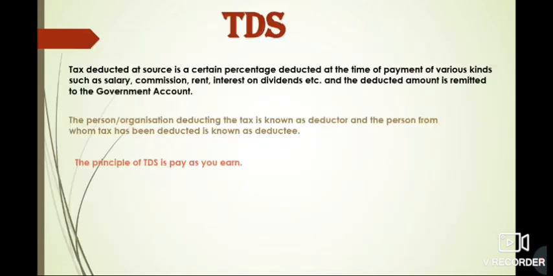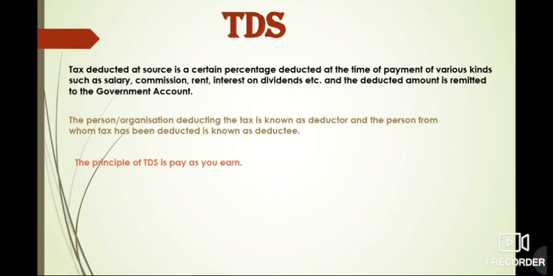Now the next thing is TDS. TDS is tax deducted at source. Normally, when we are making a payment to someone, then under certain payments we need to deduct tax at that time only, before making the payment, and then there is a liability to pay that TDS deducted from the person to the government.